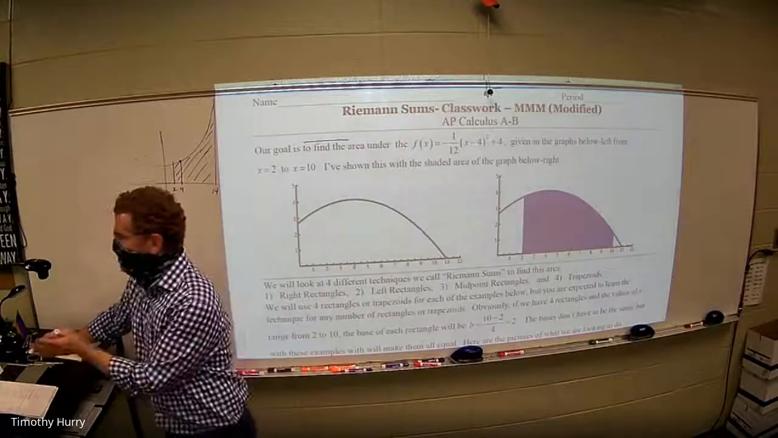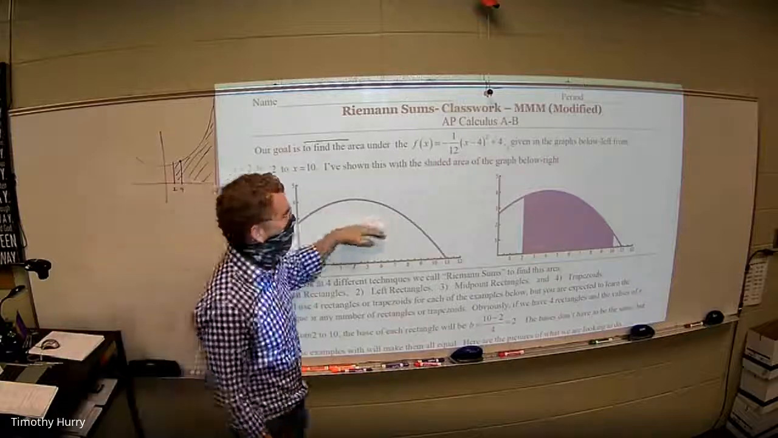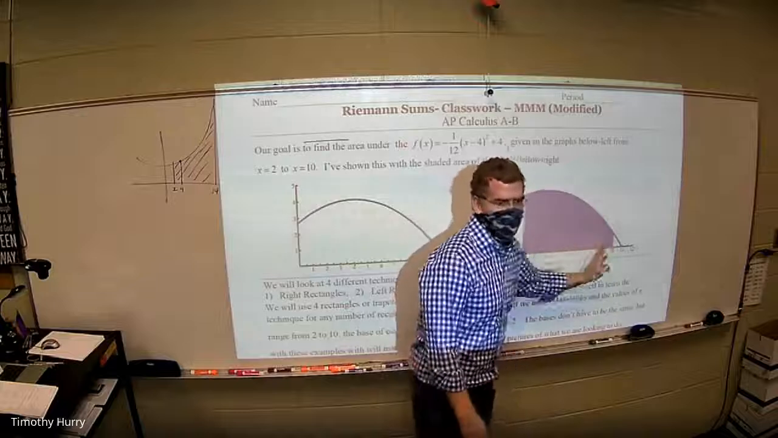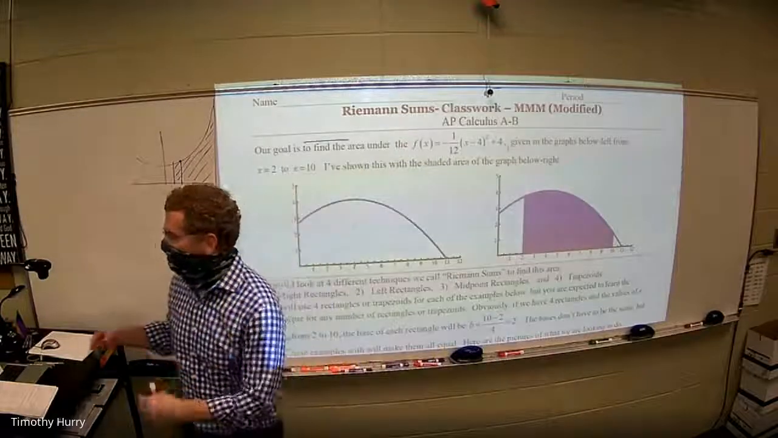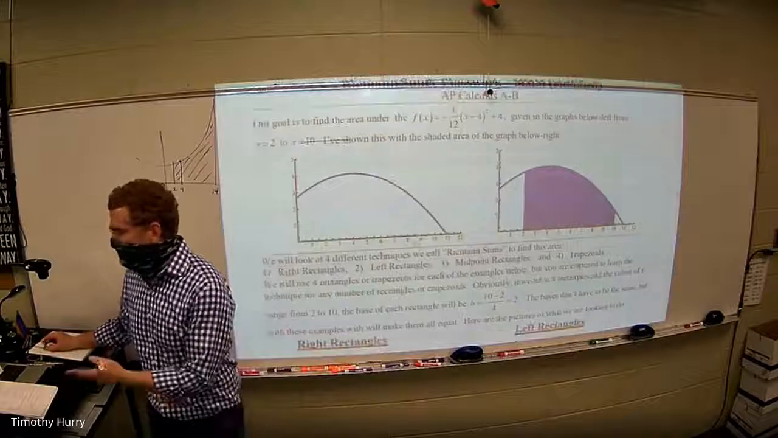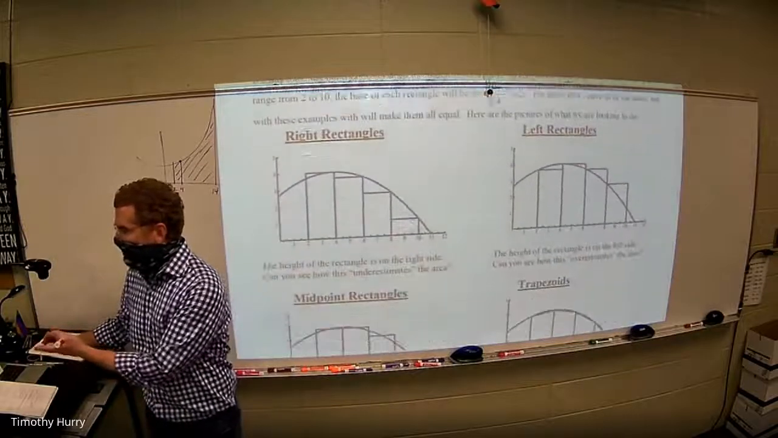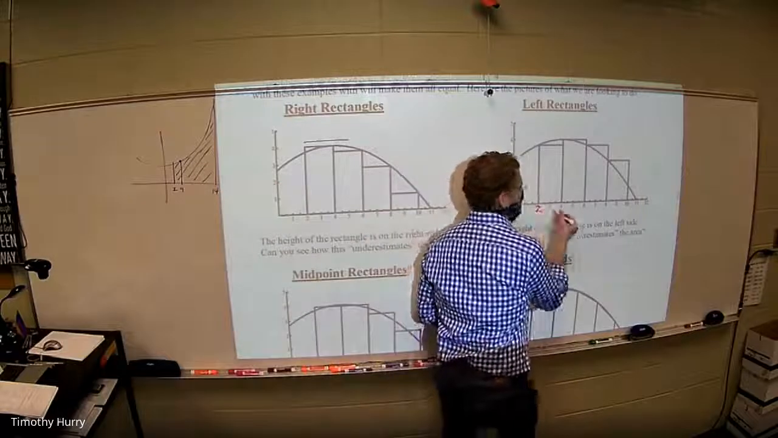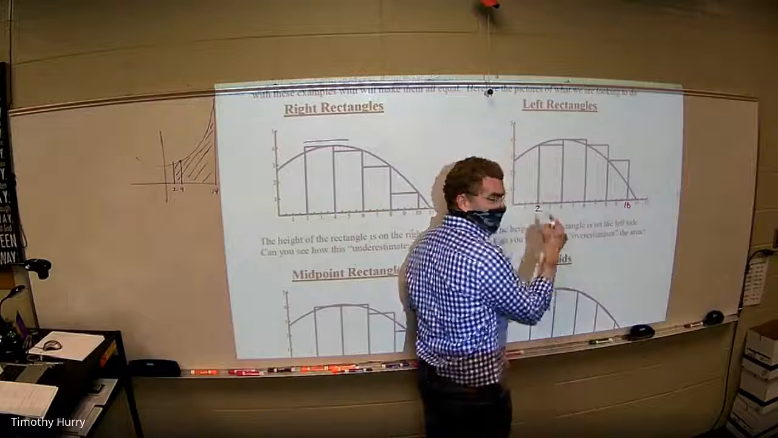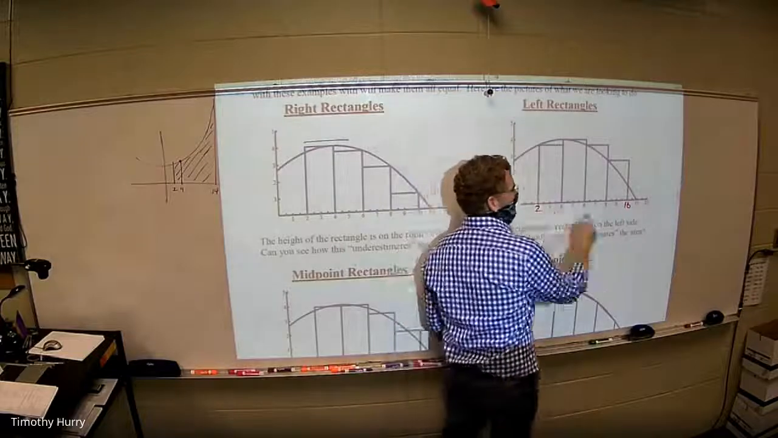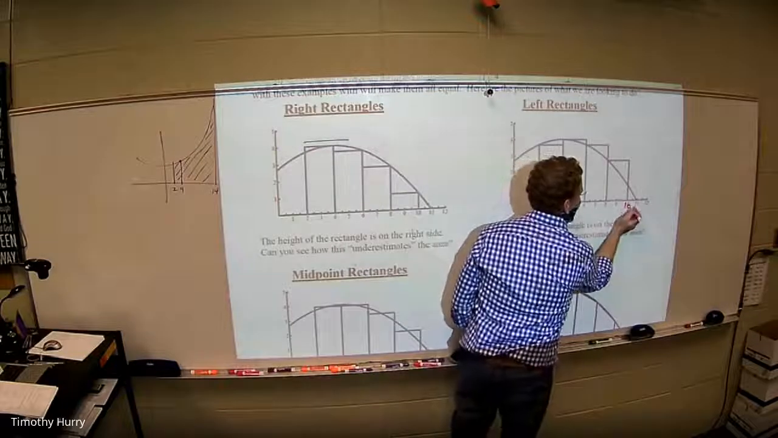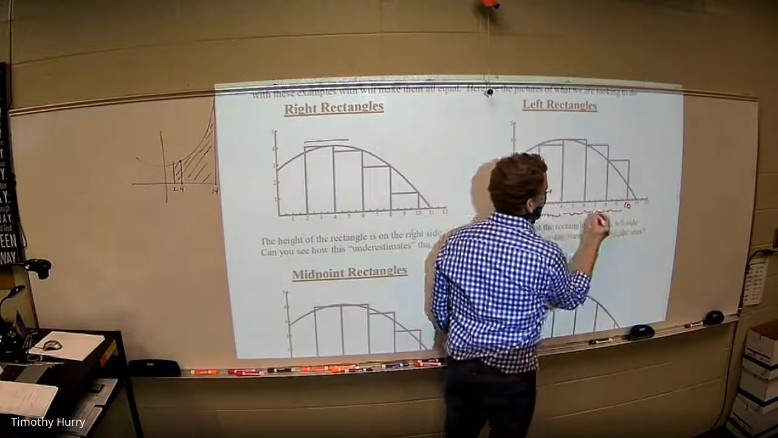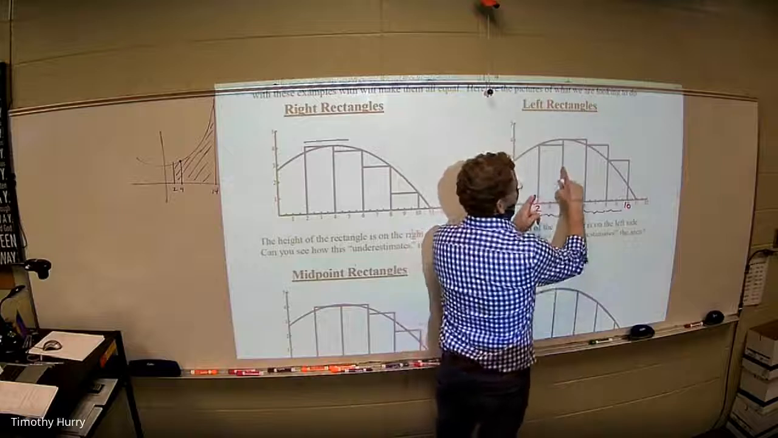So again, here's an example of a random function. This is a parabola going downward, and I wanted to find the area under the curve between 2 and 10. And I want to approximate it with different techniques. So we've already talked about right rectangles, and you can see that right rectangle situation right here, where you go from 2 to 10. If I were to use 4 rectangles, right, split that distance of 8 up, so you got a base of 2, 2, 2, 2,